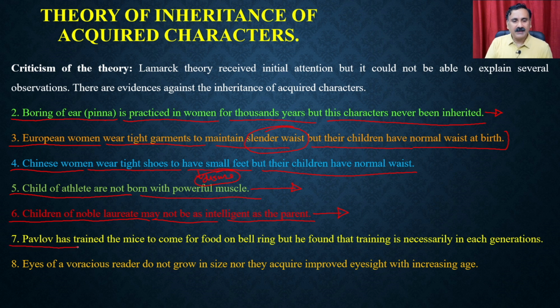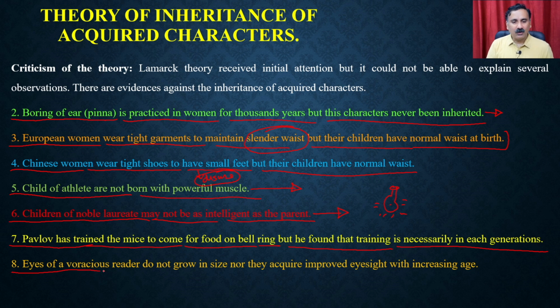Then Pavlov also has done an experiment. Pavlov was a scientist. He trained the mice to come for food on a bell ring. So when he was ringing the bell, the mice were coming. They were being trained that when there is a bell ringing, there will be food. But what he found is that training is necessary even for the subsequent generation. You are not going to get the kids automatically trained, because training is also a part of brain activity or spinal cord activity, and both of these organs are somatic cells.